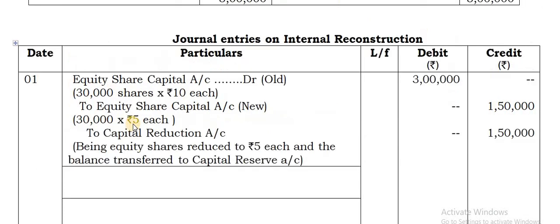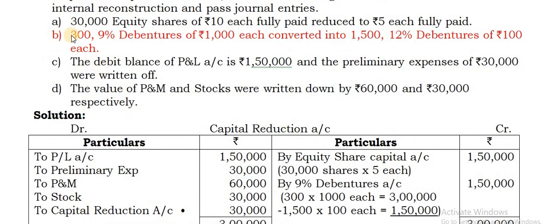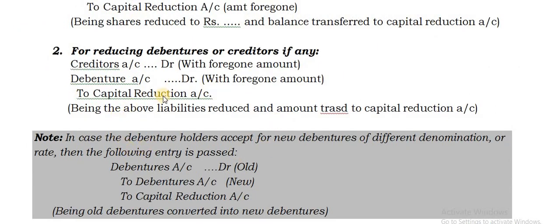So next you can go for the next entry about the debentures. 3,00 9% debentures of rupees 1,000 each converted into 1,500 12% debentures of rupees 100 each. If you observe the notes I have given here for reducing debentures or creditors: debentures account debit to capital reduction account with the amount of foregone amount. But I have given one note.